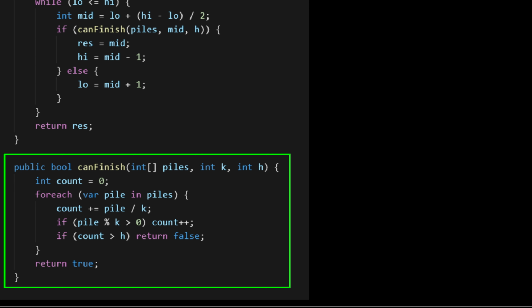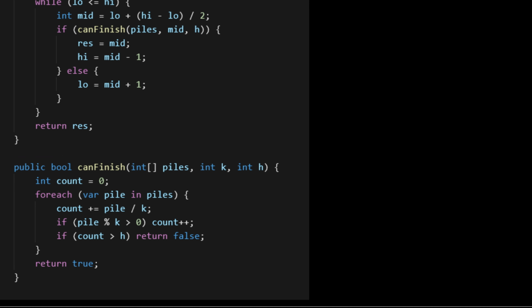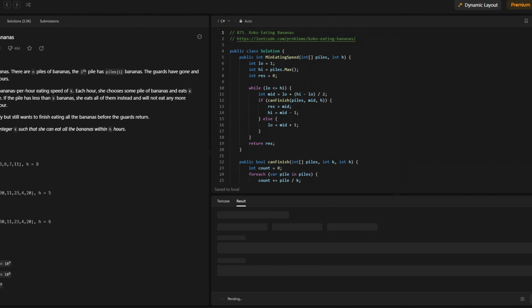If the total count, which is the number of hours that we need so far, is already exceeding the number of hours allowed, then we know that Koko cannot finish all the bananas. If after the for each loop is done, nothing returns, then we know that Koko could finish all the bananas using that speed. Okay, now let's test if this works. And it looks good.